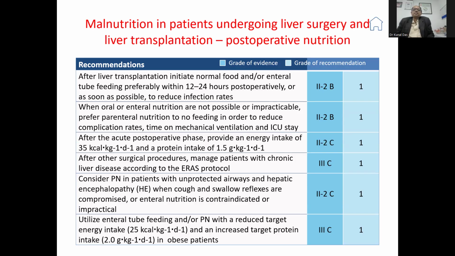So again, after liver transplantation, initiate normal food. When oral and enteral nutrition is not possible, after the acute postoperative phase, give an energy intake of 35 kilocalories and a protein intake of 1.5. Consider PN, parenteral nutrition, in patients with unprotected airways and hepatic encephalopathy, and utilize enteral tube feeding or PN for reduced target energy intake. Next slide, please.